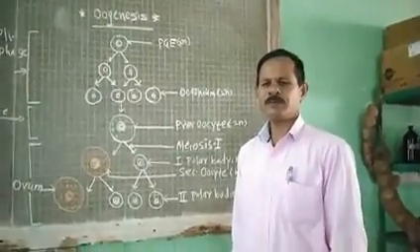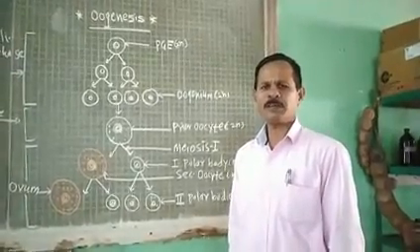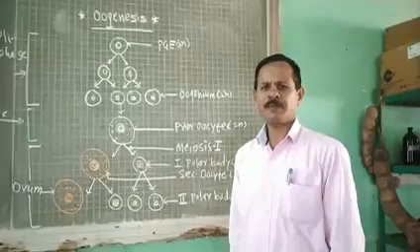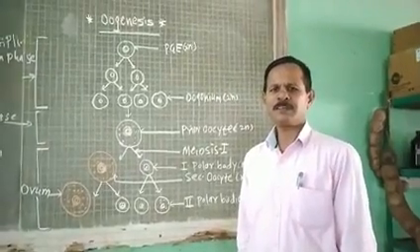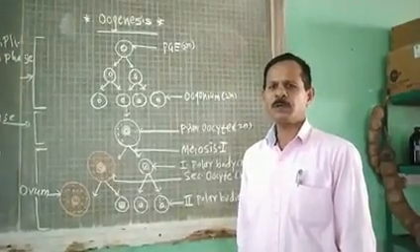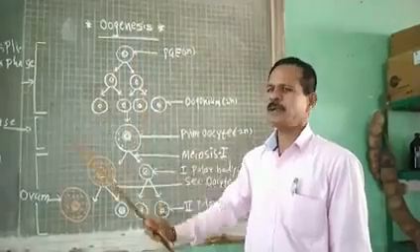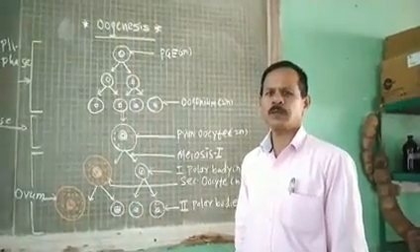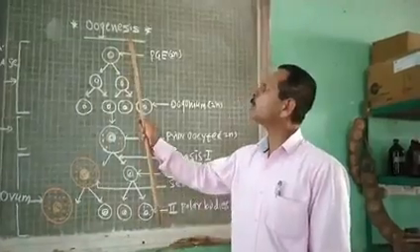In the previous video, we saw about male puberty, female puberty, human menstrual cycle, spermatogenesis, and structure of human sperm. Now, in this video, we will see about oogenesis and structure of secondary oocyte. Okay. First of all, we see about oogenesis.